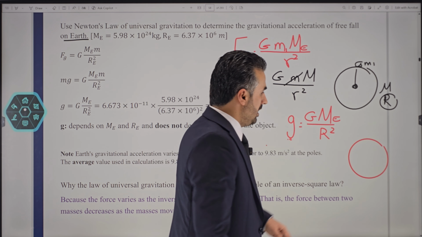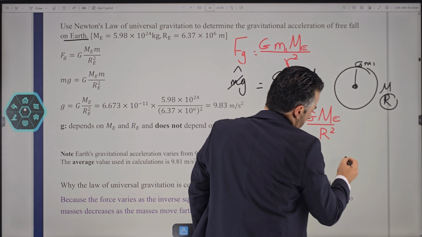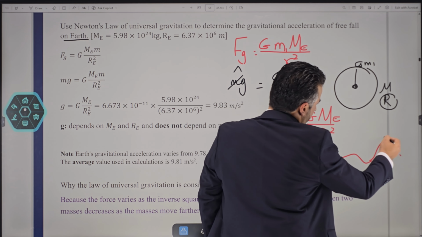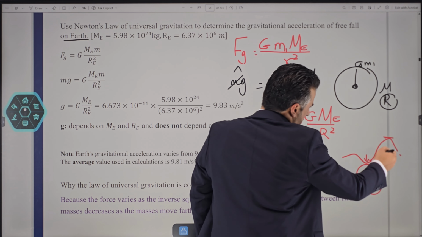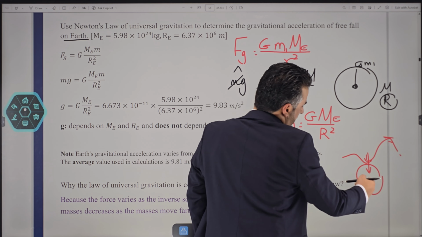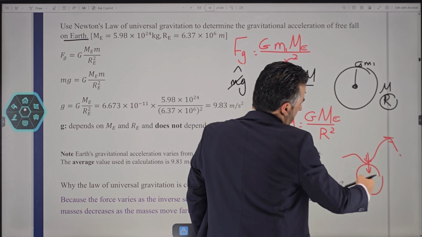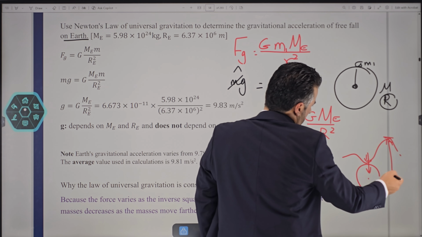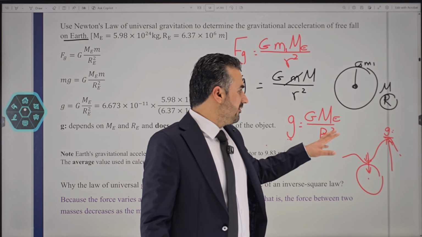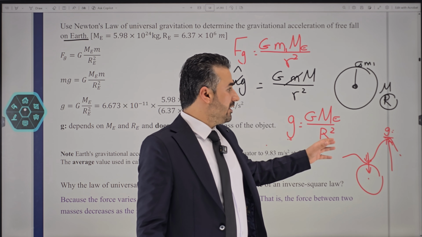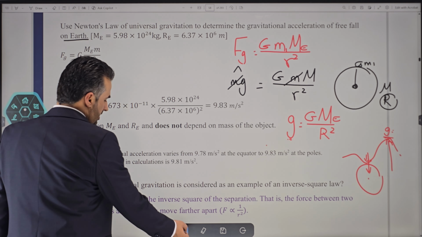And of course, the surface of the Earth is not the same everywhere. For example, there are ups and downs: at the top of a mountain, then there could be a valley, or a well. Some places are closer to the center than other places. So in some places, g is going to be bigger or higher, and in other places, if the distance is larger, g is going to decrease. But in order to take an average value, we'll use 9.81 as an average value between the smallest and the biggest.